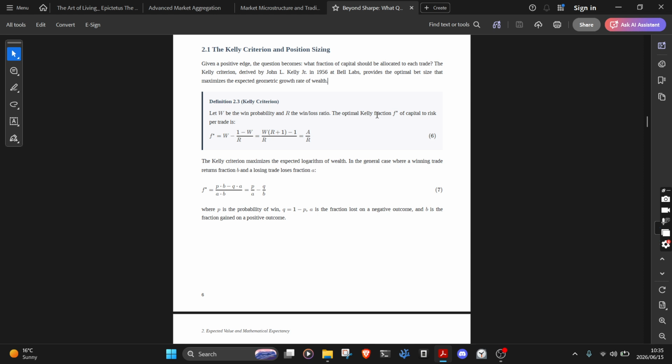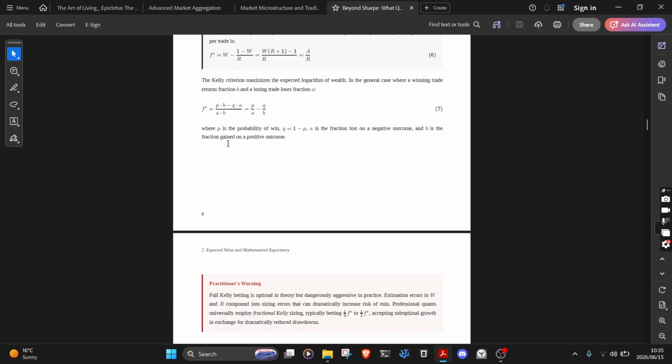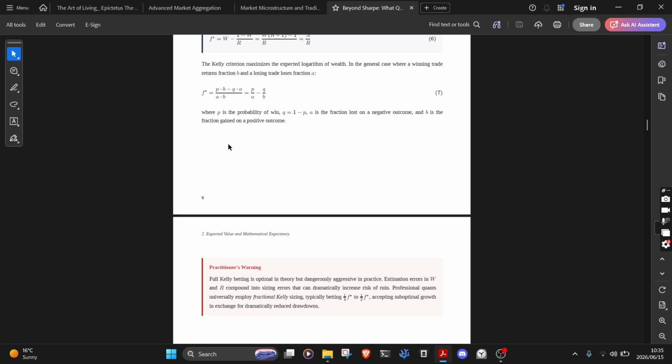The Kelly criterion maximizes the expected logarithm of wealth. In the general case where a winning trade returns fraction B and a losing trade loses fraction A, F star equals (P times B minus Q times A) over (A times B), which equals P over A minus Q over B, where P is the probability of a win, Q equals 1 minus P, A is the fraction lost on a negative outcome, and B is the fraction gained on a positive outcome.